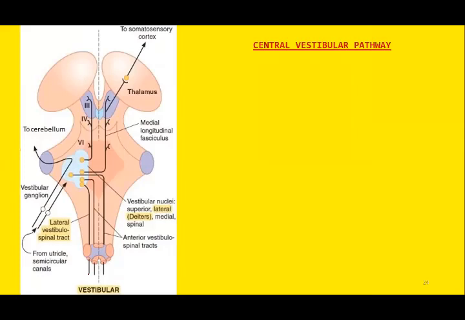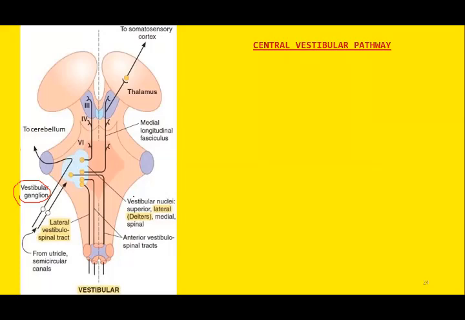Remember, this figure is taken from Ganong's Review of Medical Physiology. So kindly go through the pages of Ganong's physiology. You can see the vestibular pathway. It starts from the vestibular ganglion. Here you can see the vestibular ganglion. Impulse will be transmitted to the vestibular nuclei.